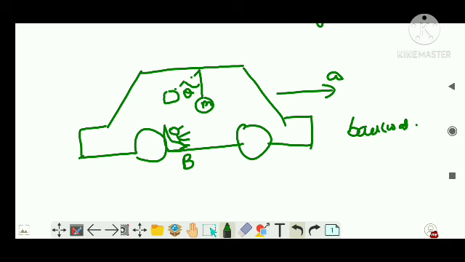Clear? This type of motion is known as fake gravity, which you need not study here, right? B will be moving with the same acceleration a, so that means he is in a non-inertial frame, right?